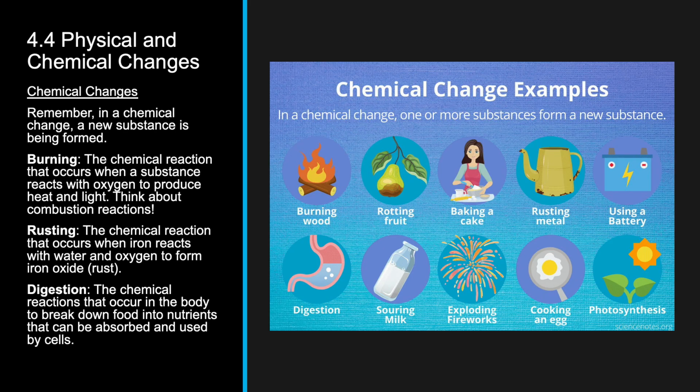Digestion is another chemical change. The food we eat is chemically broken down into simpler molecules that our bodies can then use. We also see chemical changes when fruit rots, cakes bake, milk sours, fireworks explode, and so on and so forth. In all of those, something new is being made with different properties, which would be a chemical change.